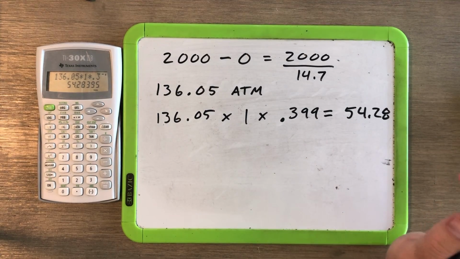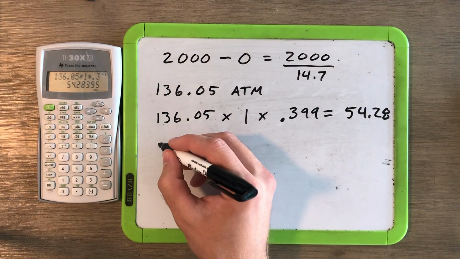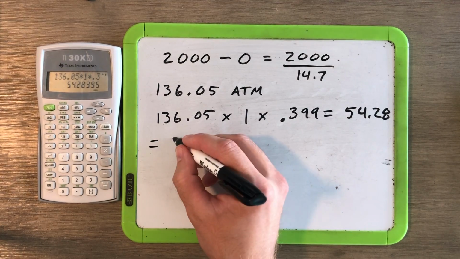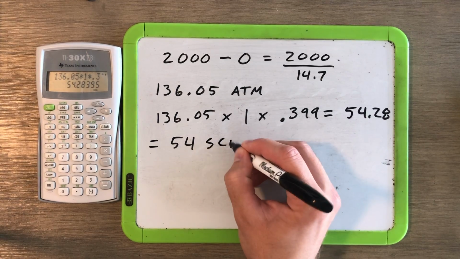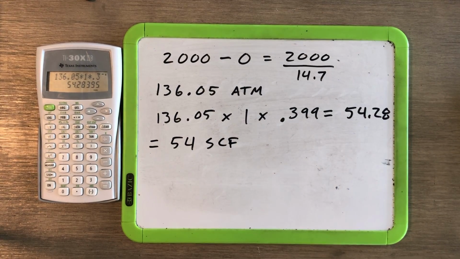However, we're going to go ahead and round that down to the next whole number. So our answer is going to be 54 standard cubic feet. Now that's how much we charged.